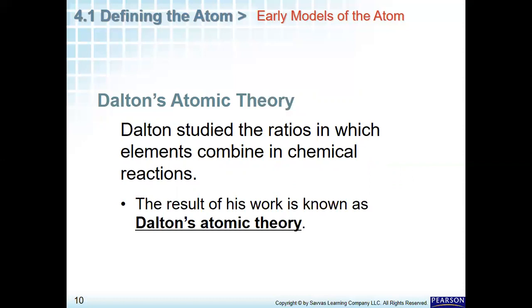Dalton studied the ratios in which elements combine in chemical reactions, and the result of his work is known as Dalton's atomic theory. So we get the ratio between the hydrogen and oxygen inside water. For example, you can say it's two hydrogen atoms to one oxygen. And for carbon dioxide, it's one carbon to two oxygen. And we can say that for a lot of compounds that are made from two or more elements.